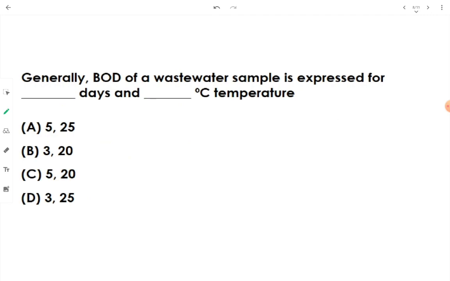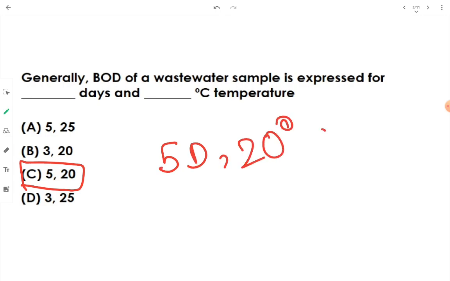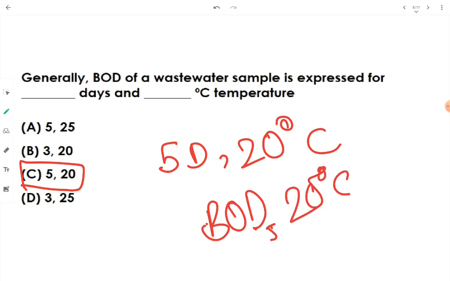Then generally BOD of a wastewater sample is expressed for fill in the blank days and fill in the blank degree Celsius temperature. See, the answer is 5 days and 20 degrees Celsius. Option C is the one. Okay, 5 day and 20 degrees Celsius. That's why it is written something like this: BOD5 at 20 degrees Celsius.